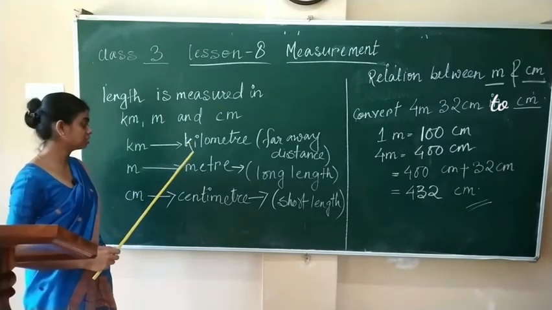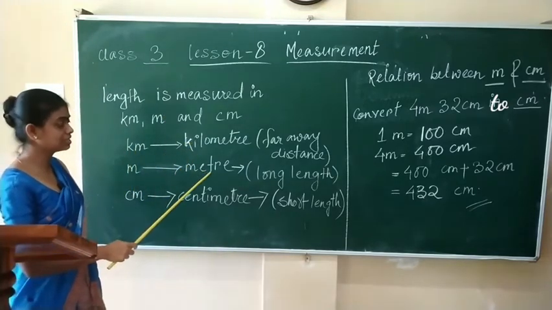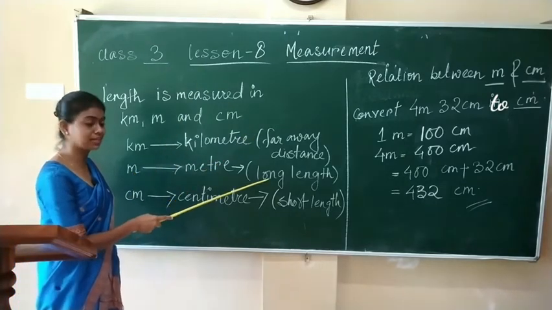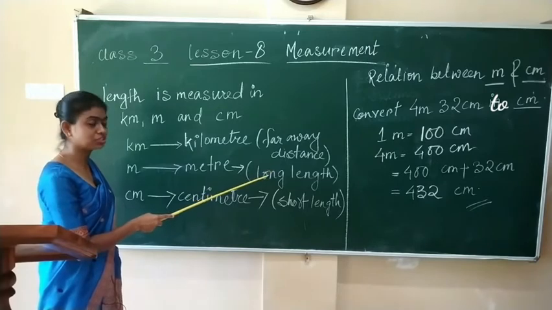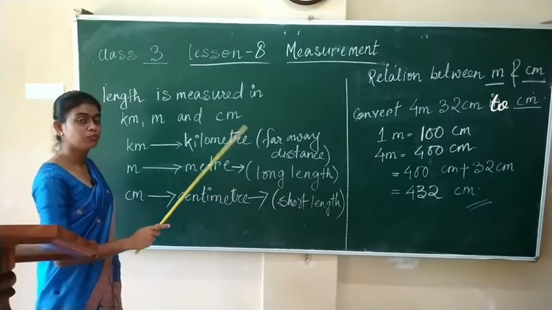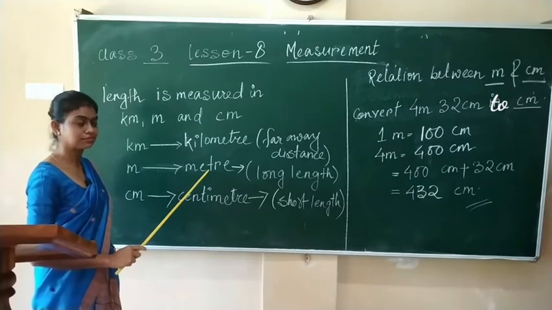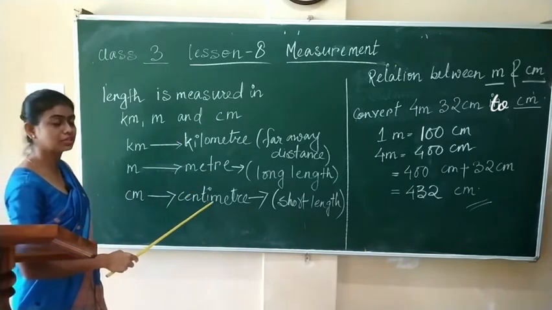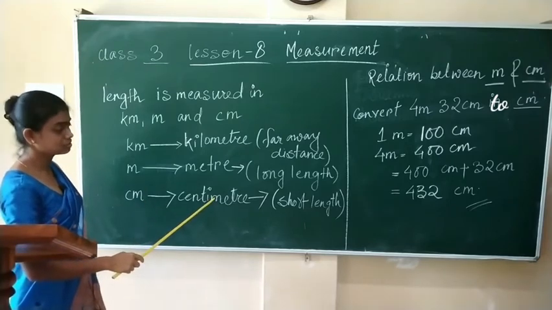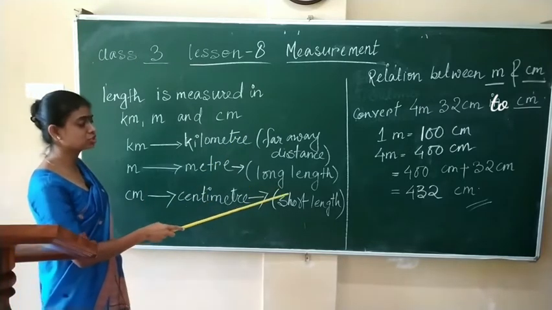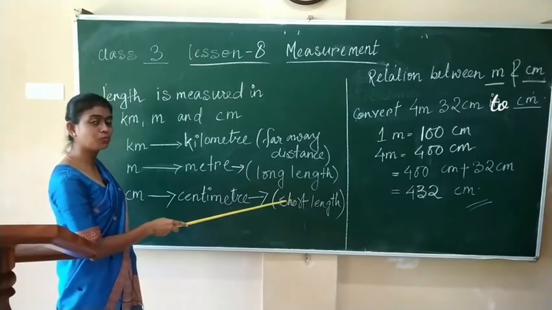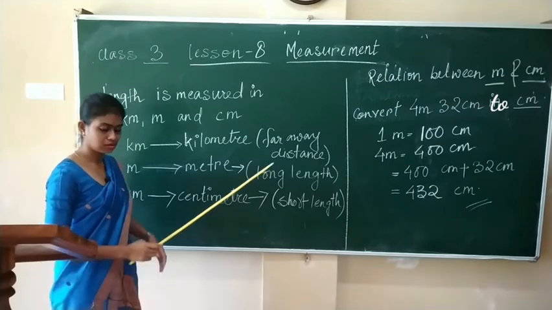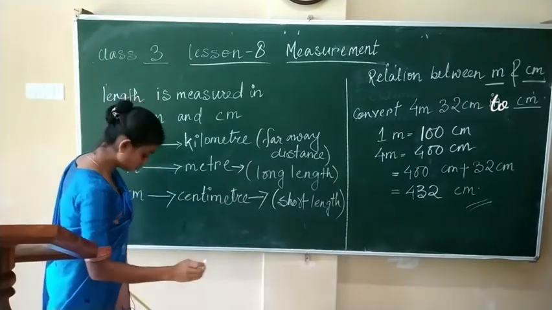m stands for meter. In order to measure long length, we use meters. And cm stands for centimeter. In order to measure short length, we use centimeter.